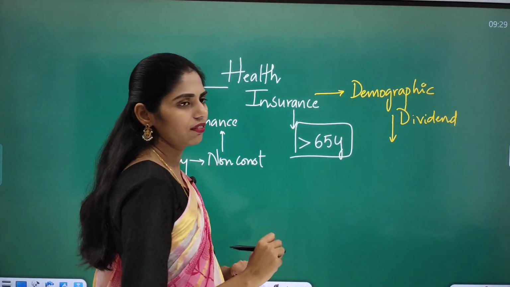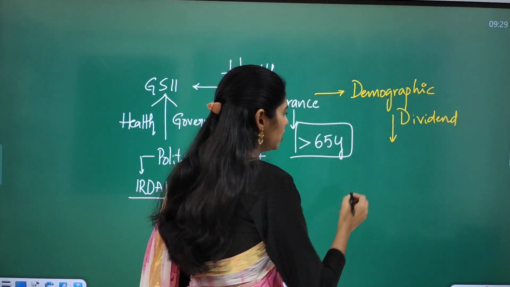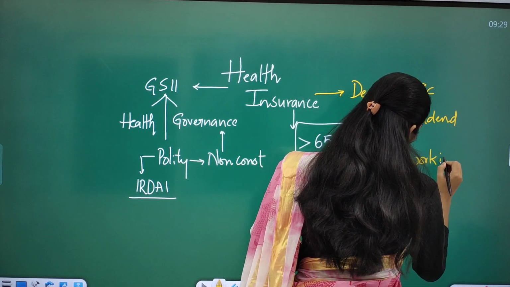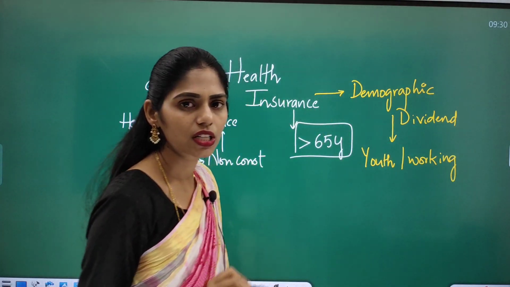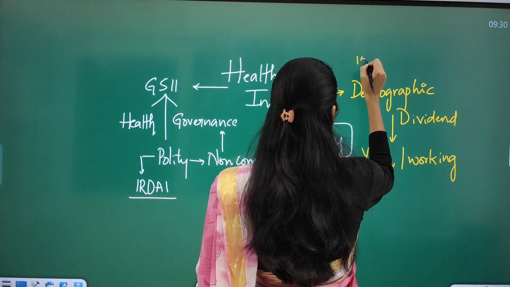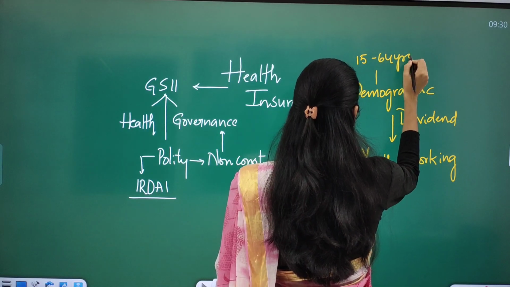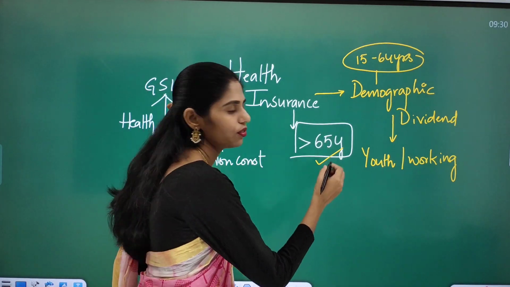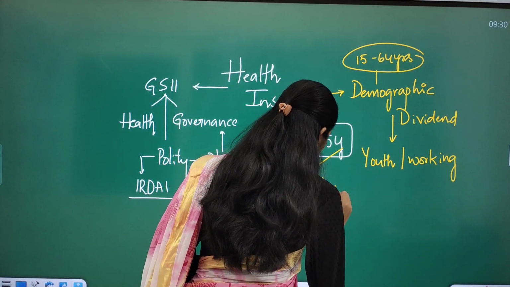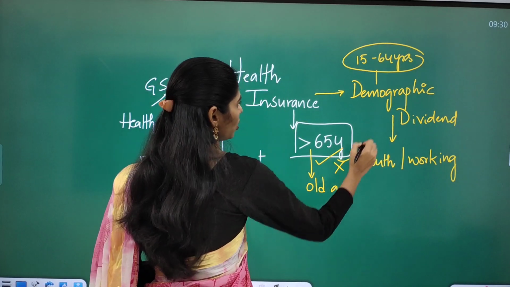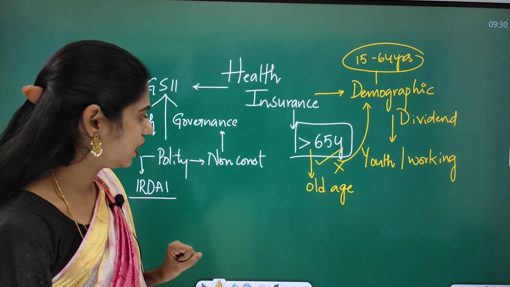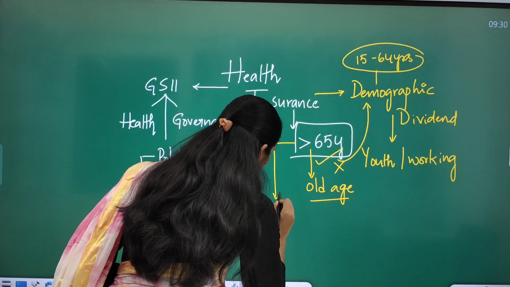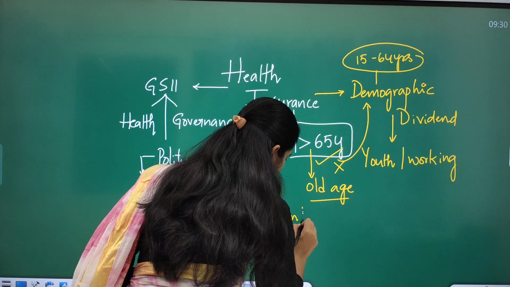What is this demographic dividend? Whenever any country is enjoying a youth population or working age population, that is called demographic dividend. The age is 15 to 64 years. But here it is saying 65 years, that means after 64 years we call them old age population. They will not come under this concept of demographic dividend anymore. They come under the category of old age people, and now they come under the category of dependents.